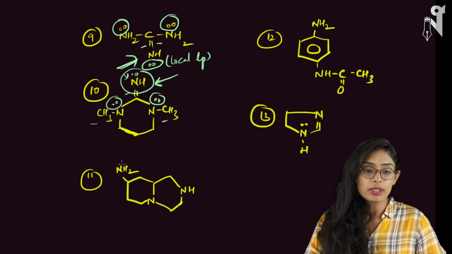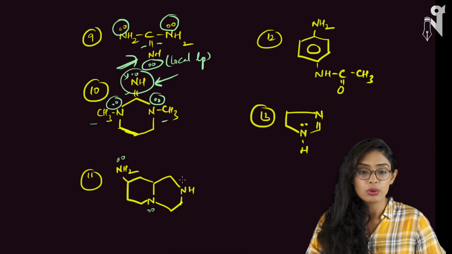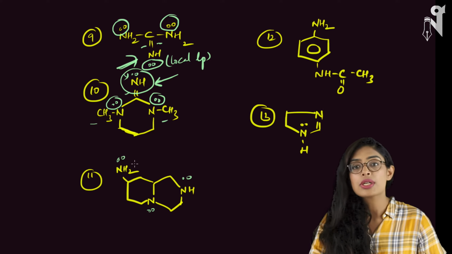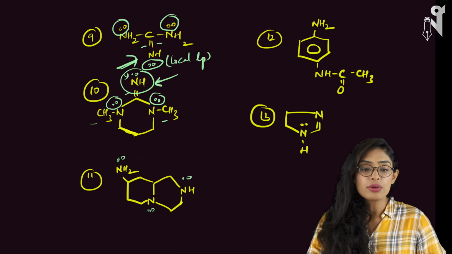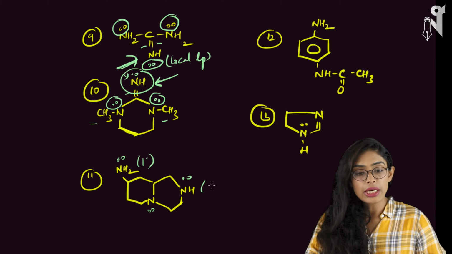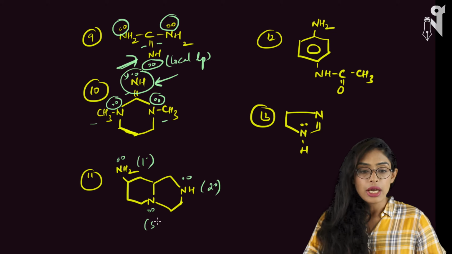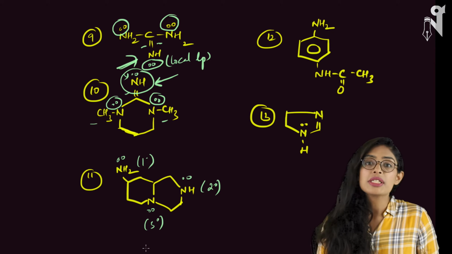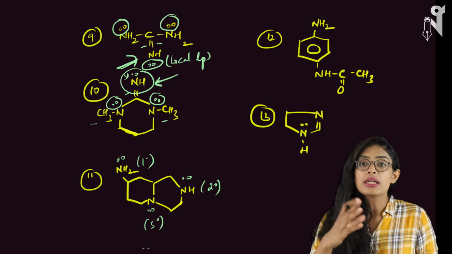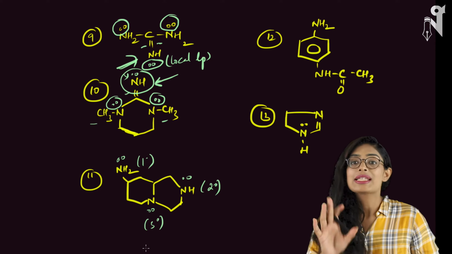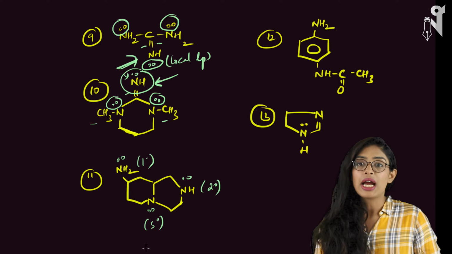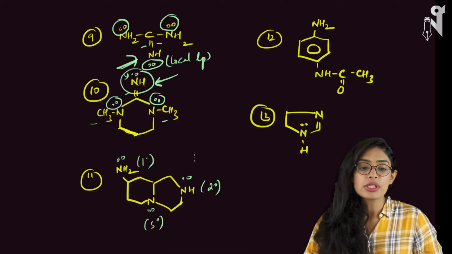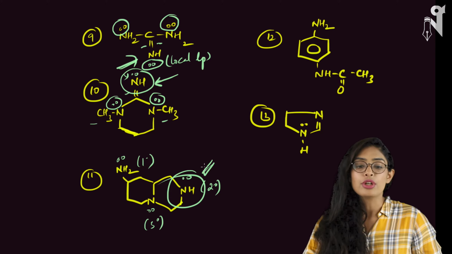Now look at the next compound. This compound has a lone pair here, and a lone pair here. In this case, there is no conjugation as such. We can't see any kind of conjugation. So let's go by the degree. What is the degree of this nitrogen? This is primary degree. This is your secondary degree, and this is your tertiary degree. We have already spoken about it, that when we talk about the degree of amines, the secondary is most basic, then comes tertiary, and then comes primary, except in case of methyls. If methyls are there, then the order becomes secondary, primary and tertiary. So this is your secondary amine, and hence this will be the better site of protonation.